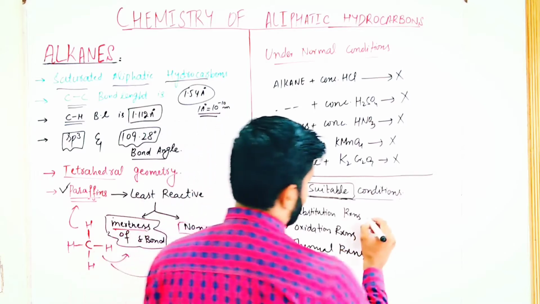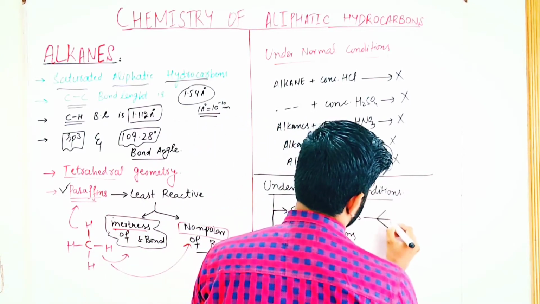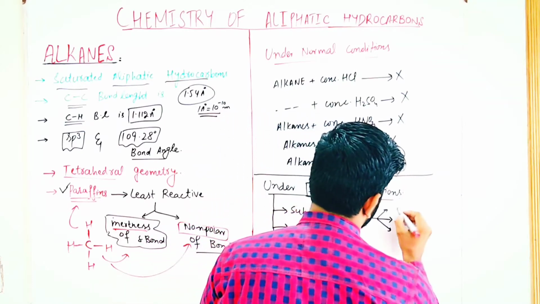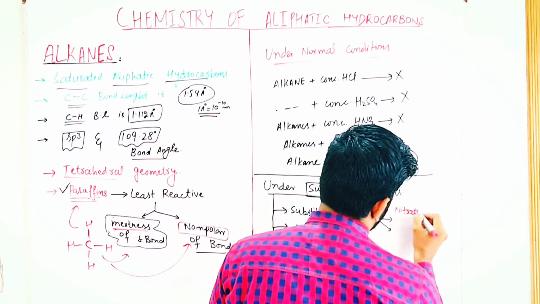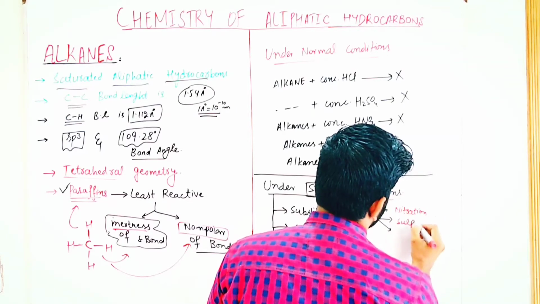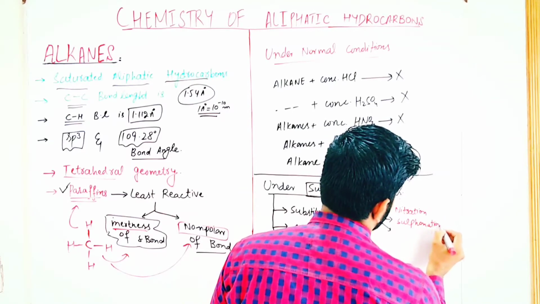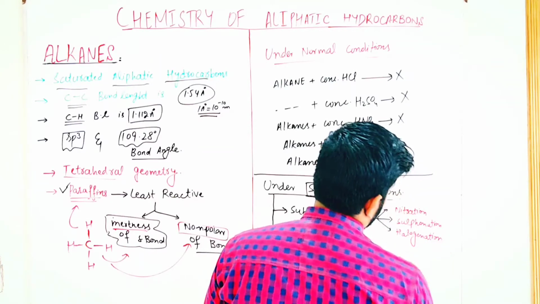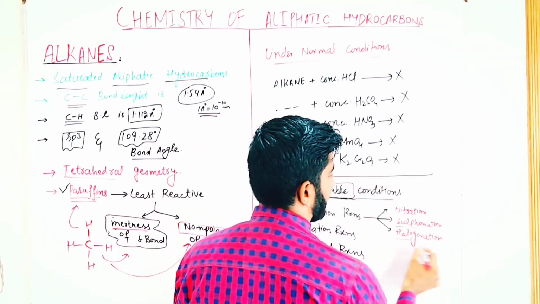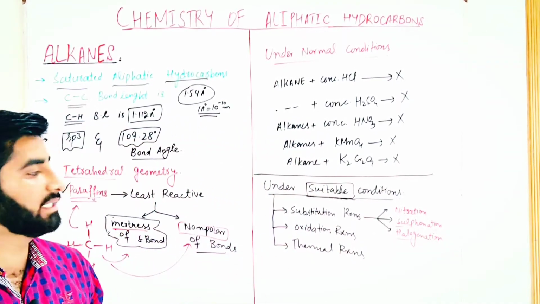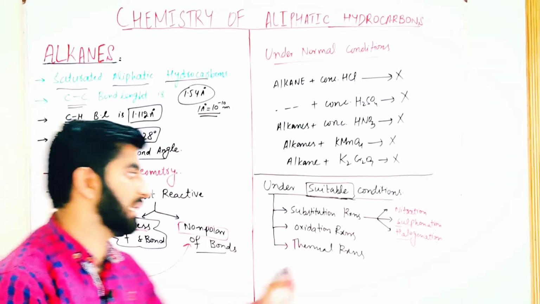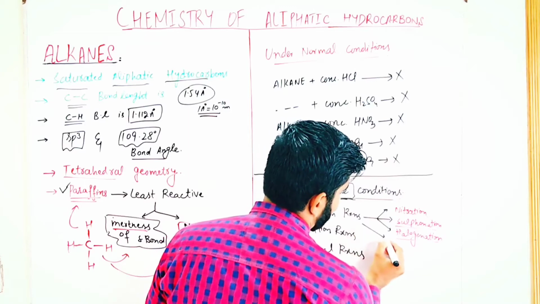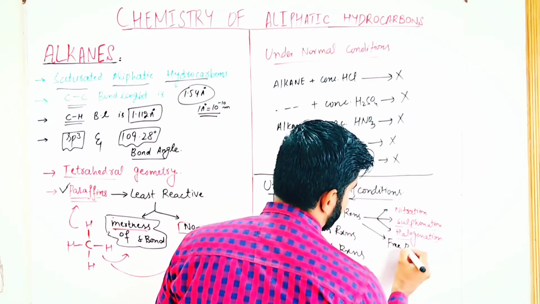So the substitution reactions are nitration, sulfonation, and halogenation. Alkanes give nitration, sulfonation, and halogenation under suitable conditions, that are the substitution reactions. These substitution reactions follow the free radical mechanism.